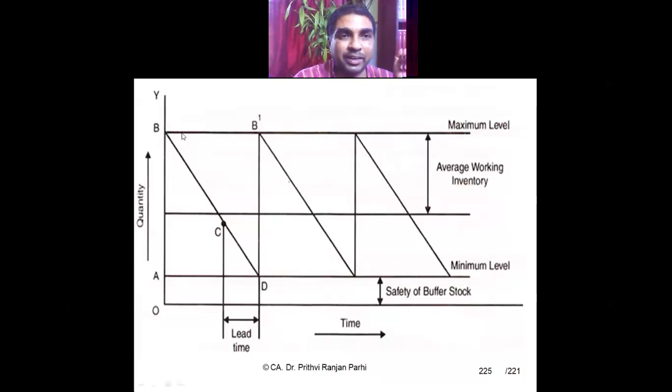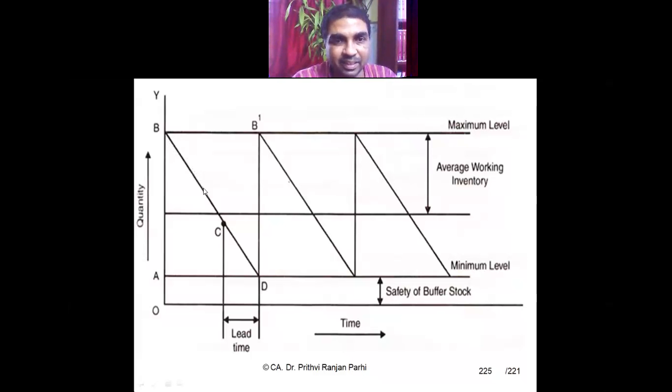This is what we call the maximum level. This is the maximum level of stock we should have. If you keep more than that, then our carrying cost will be more. Maximum we should keep this much stock. And once you start consuming over a period of time, the stock will come down. You'll be reducing the stock quantity.